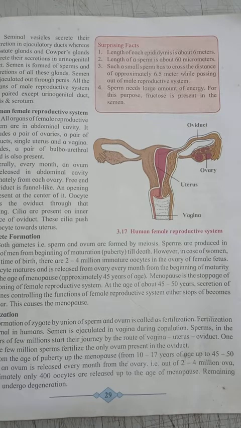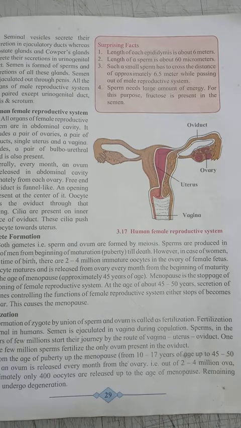This process continues up to the age of menopause. The age of menopause means approximately 45 years of age, when the secretion of hormones controlling the function of the female reproductive system stops or becomes irregular, which causes menopause.